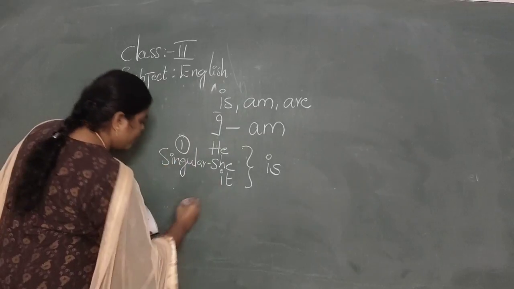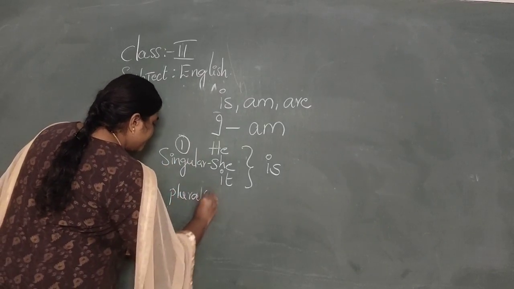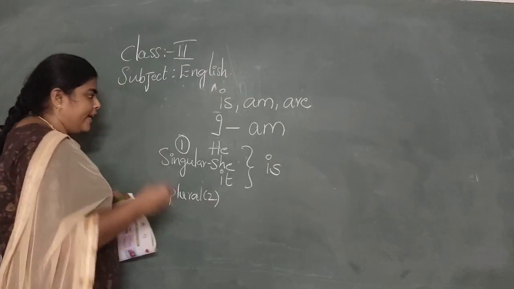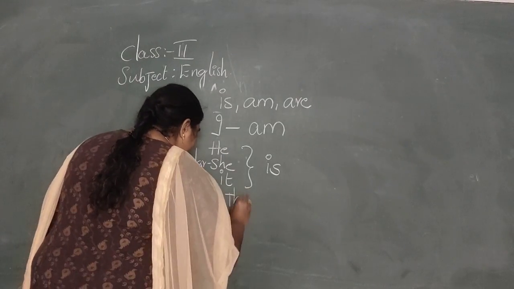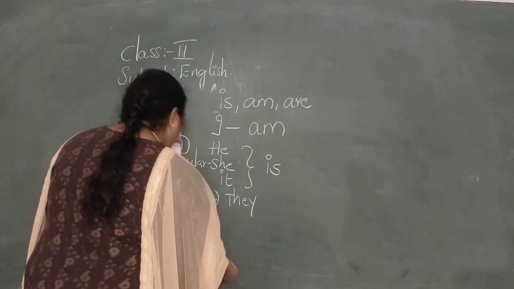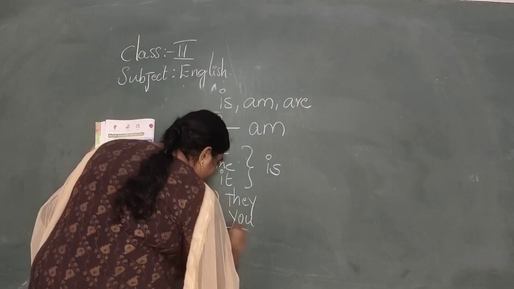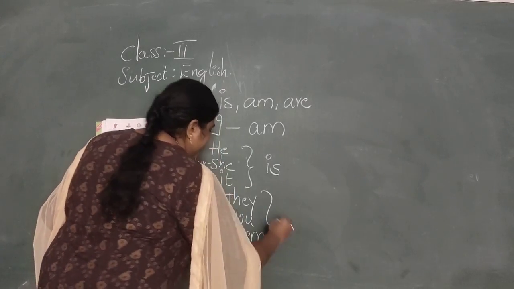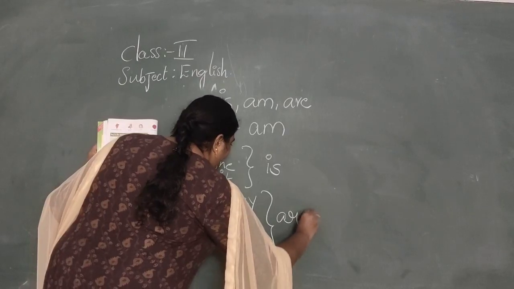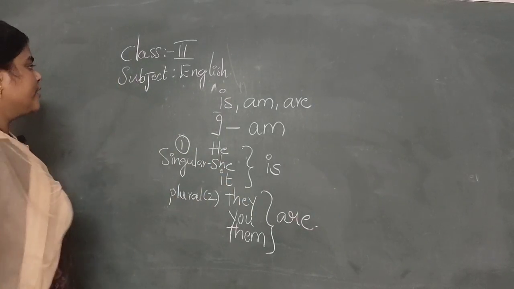Plural means if two or more are there. For they, you, them, you have to use are.